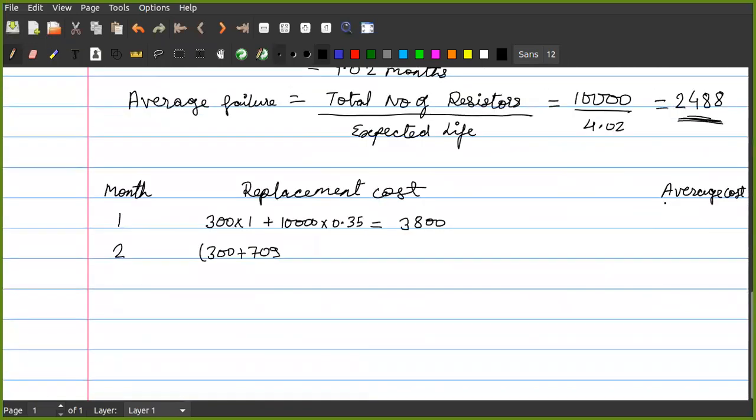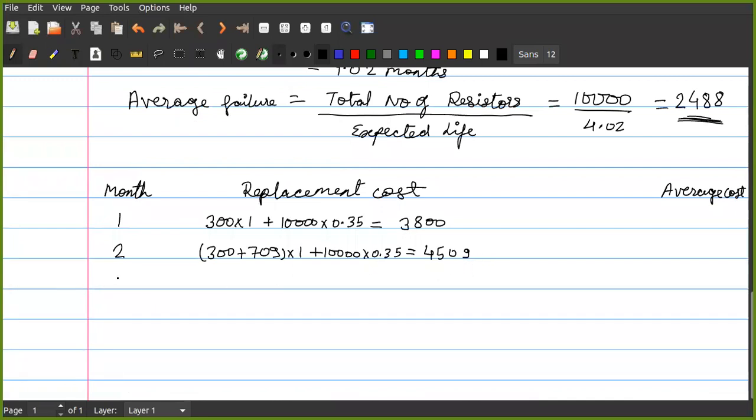So if I am replacing this 709 in the second month, these two will cost me 1 rupee plus 10,000 into 0.35. So this will become 1,009 plus 3,500. So it will be 4,509, I think. Correct? I do not have the calculator.